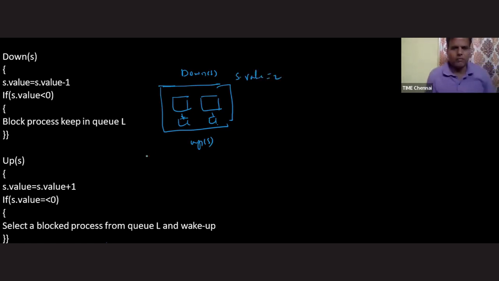What is this one, sir? This is a barber shop. Okay, fine. 2 chairs are available. Barber shop, so technically it is called critical section. So let's see what will happen.